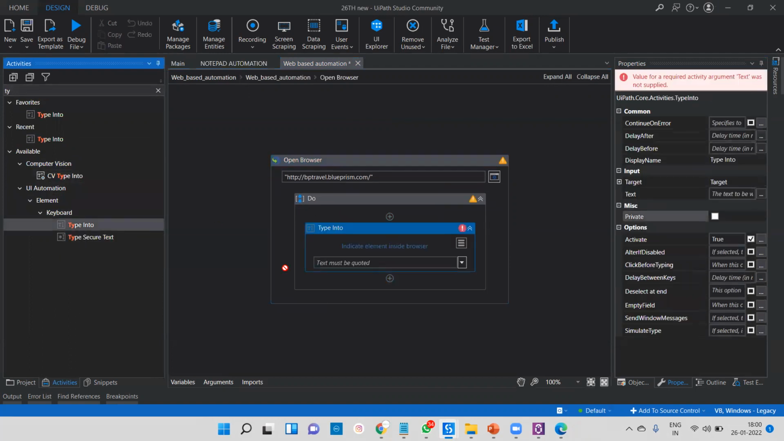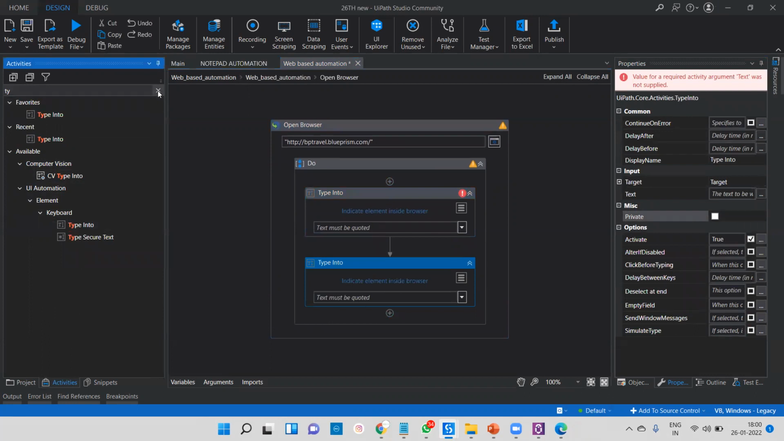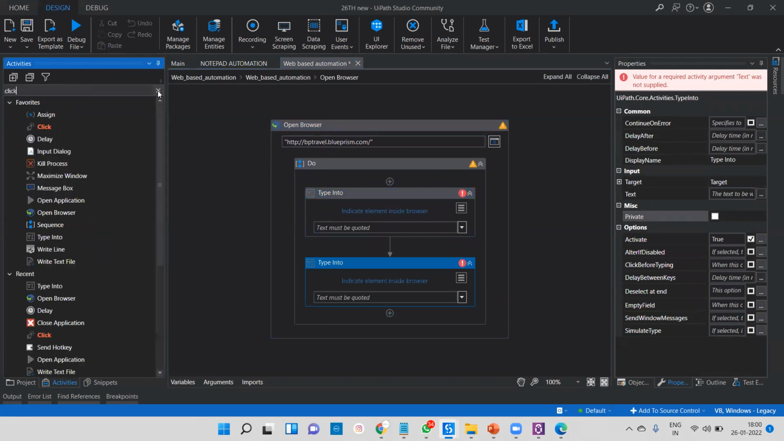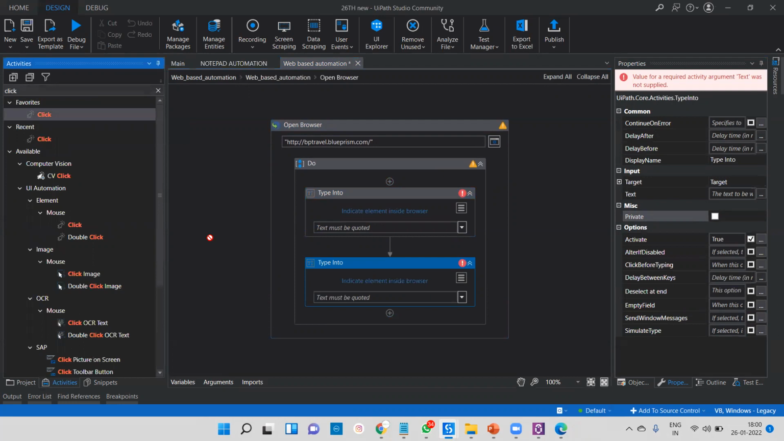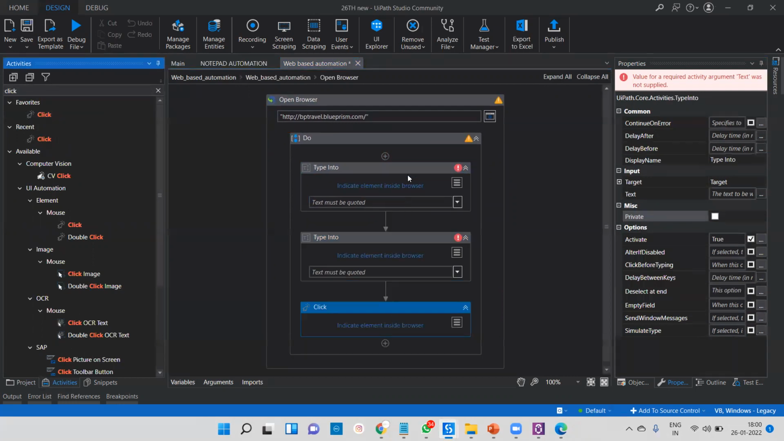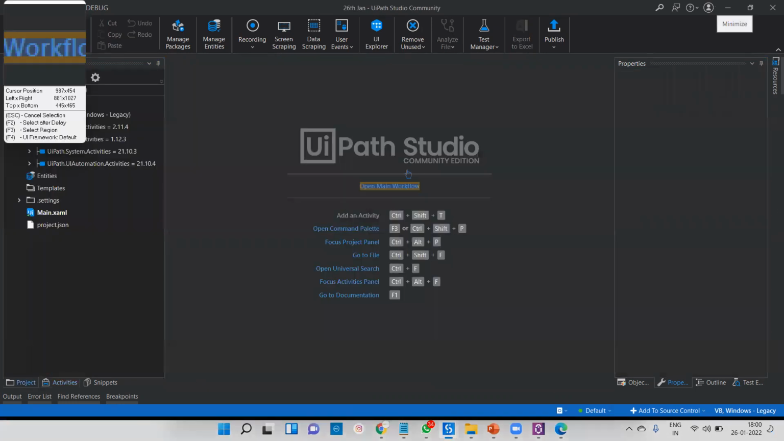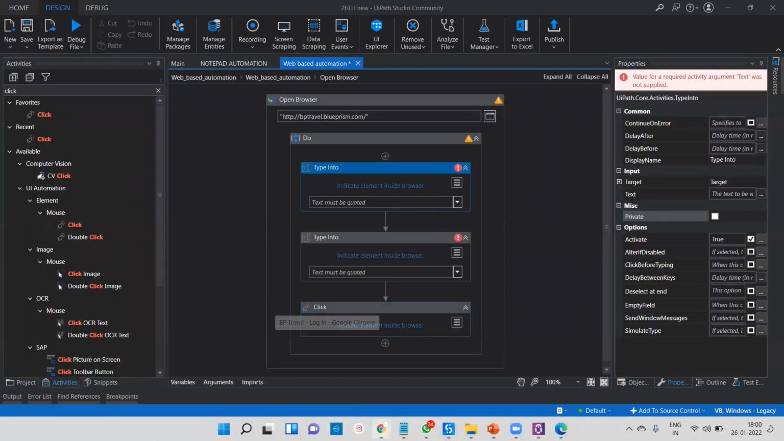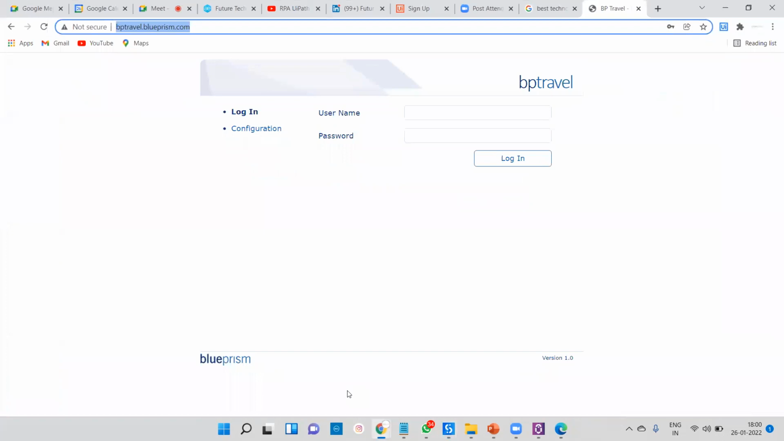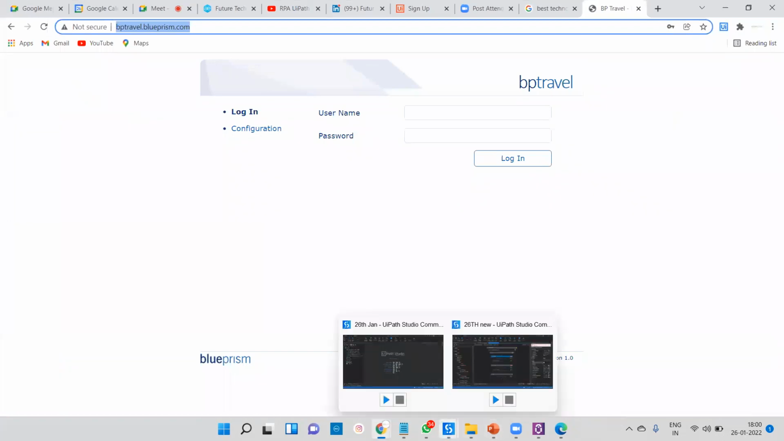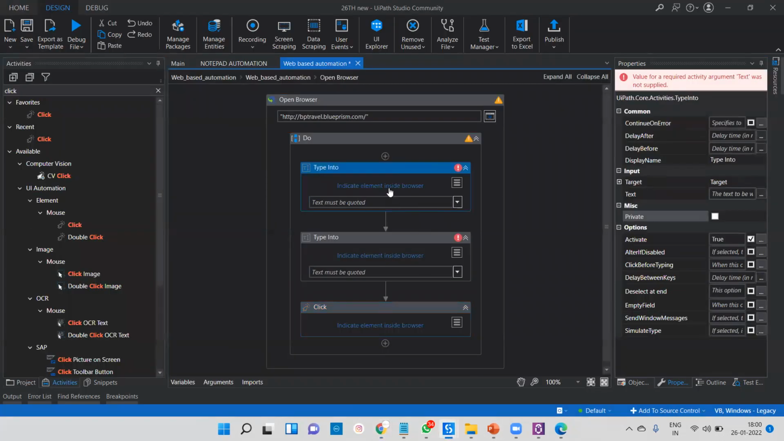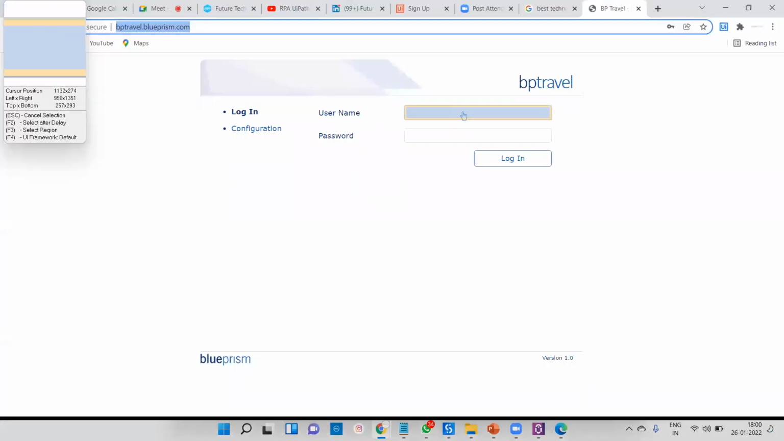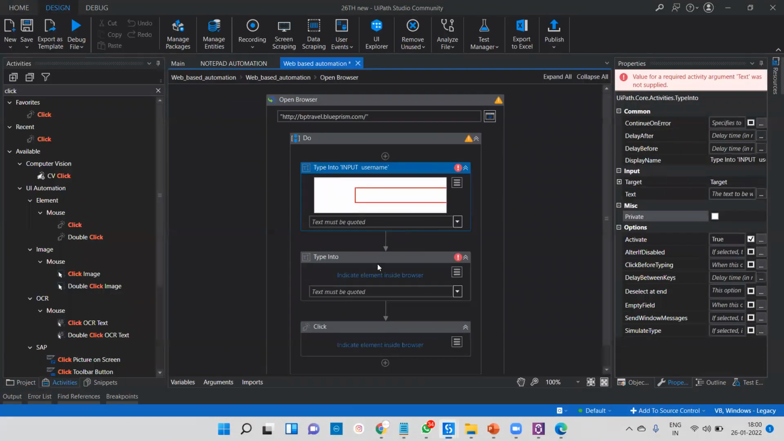So for your ID and password, I'm going to take the Type Into activity, and I'm going to click this. So I will take the Click activity. Whatever browser or application you're going to automate, make sure it is already launched in the background and is open, so you're able to attach to the particular screen and application.